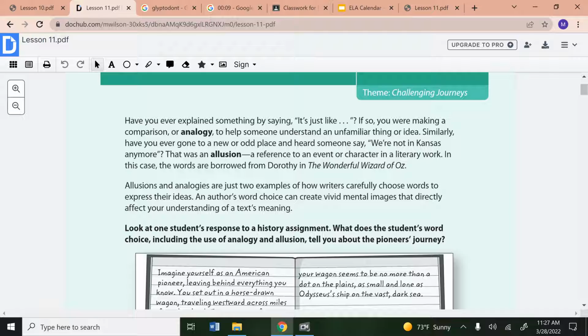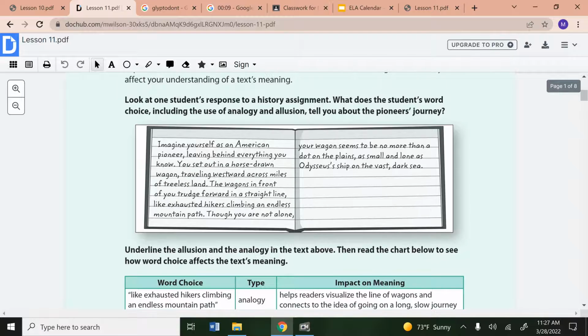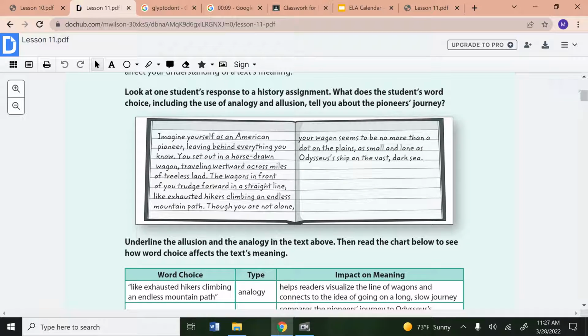Allusions and analogies are just two examples of how writers carefully choose words to express their ideas. An author's word choice can create vivid mental images that directly affect your understanding of a text's meaning. Look at one student's response to a history assignment. What does the student's word choice, including the use of analogy and allusion, tell you about the pioneer's journey?